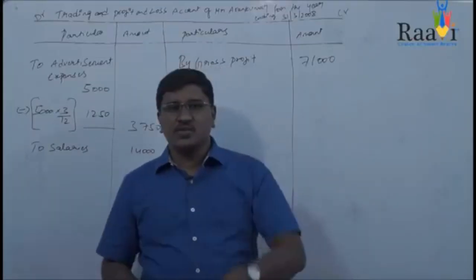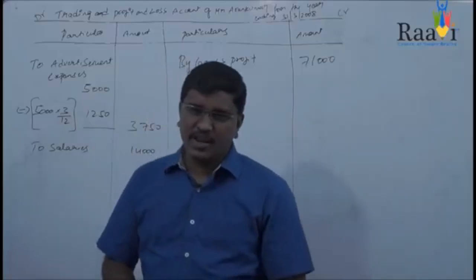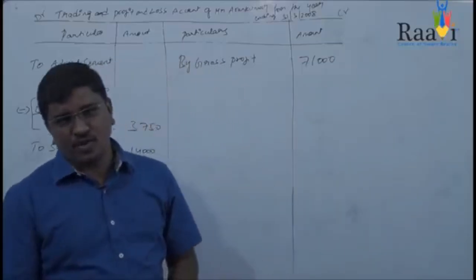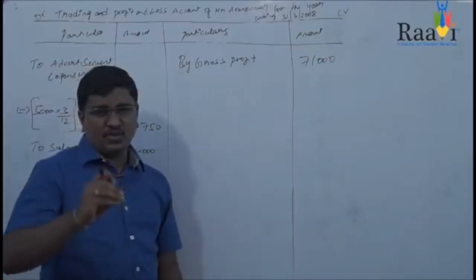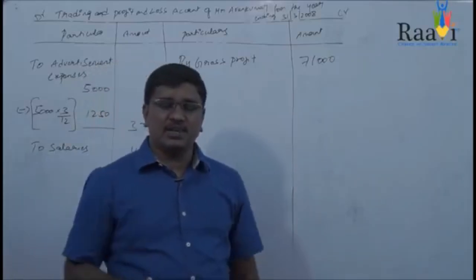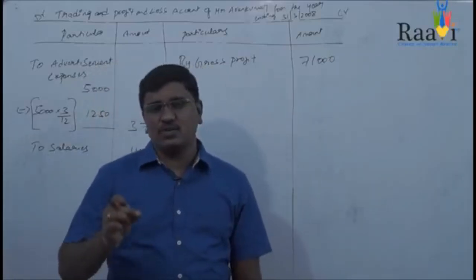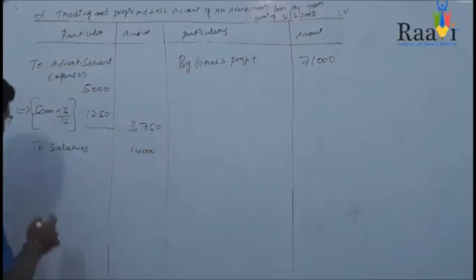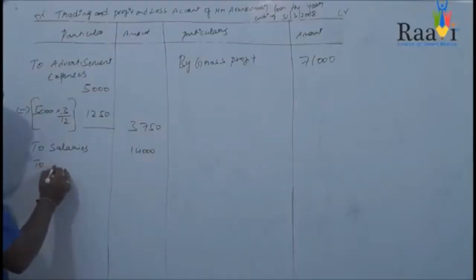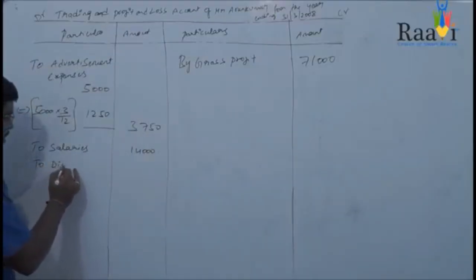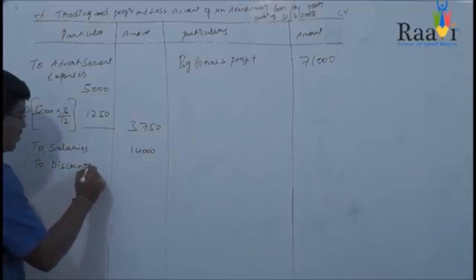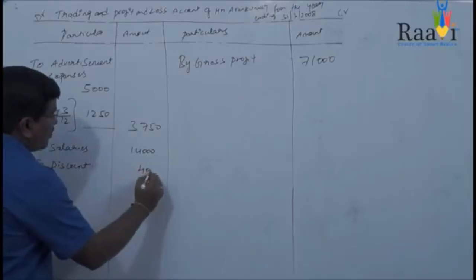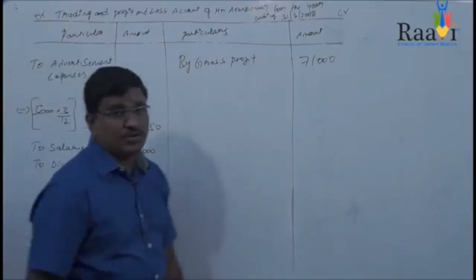Now in this case, discount is given in the debit side of the trial balance, that is 4,000. So it should be considered as discount allowed, and this discount allowed will come in the debit side of your profit and loss account. You will be writing to discount, and the amount of discount is 4,000.